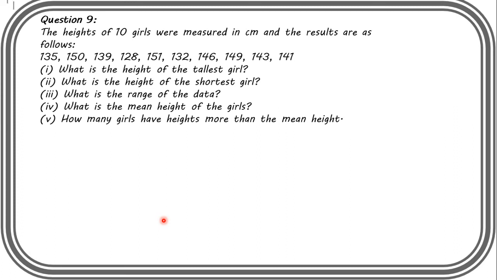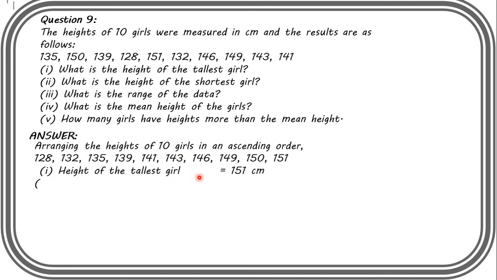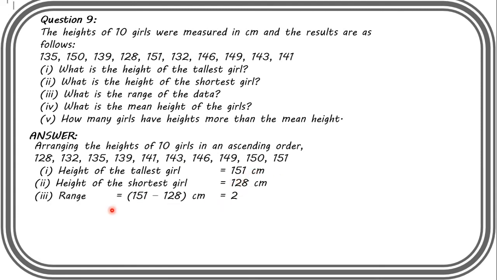So this question is similar to the previous one we had already done. First you write who has the highest height. Before this we will arrange the data in ascending order. After arranging it, we will easily get 151 cm as the highest height and the shortest girl's height is 128 cm. To find the range we subtract these and you will get 23 cm. So three parts are done: the tallest girl's height is 151 cm, the shortest girl's height is 128 cm, and the range is 23 cm.